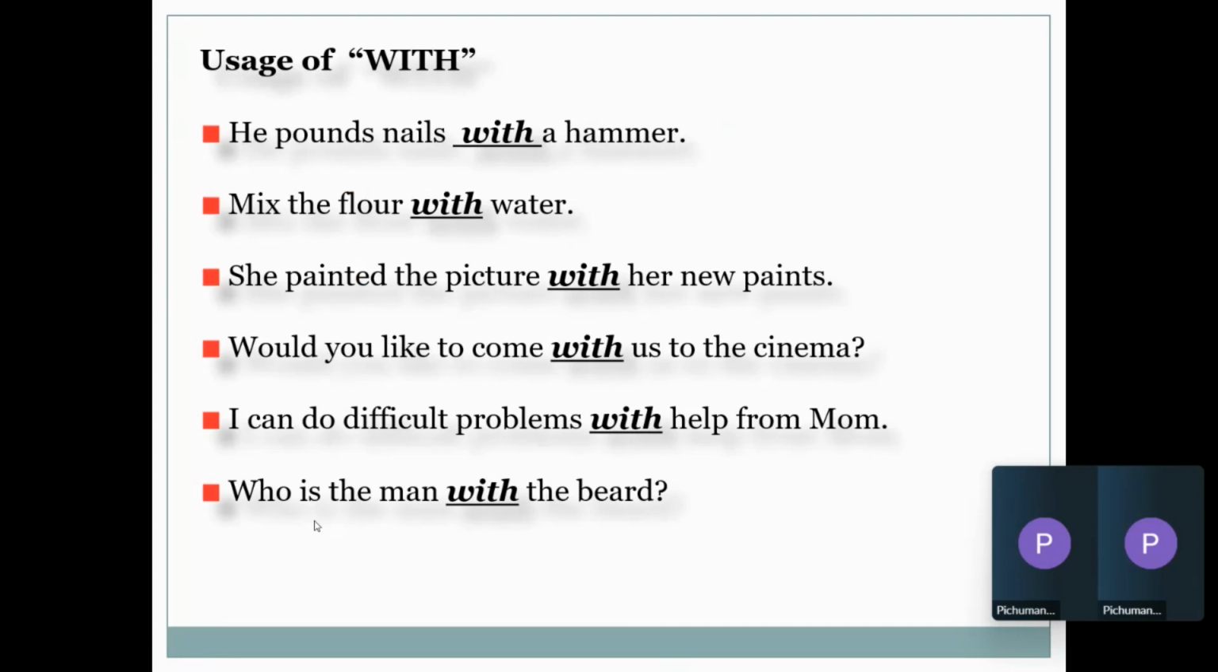With is another very, very common preposition which helps to explain your actions. நீ என்ன பண்றியோ அதை எலாபரேட் பண்றதுக்கு வித் யூஸ் பண்ணும். மிக்ஸ் த ஃப்ளோர் வித் வாட்டர். மிக்ஸ் த ஃப்ளோர்னா ஃப்ளோரை வந்து மிக்ஸ் பண்ணனு அர்த்தம். அதை எலாபரேட் பண்றதுக்கு with waterன்னு சொல்றோம். So whenever you want to explain the actions, you use with. And also to get more explanation: who is the man with the beard? So இதெல்லாம் வந்து use of with.